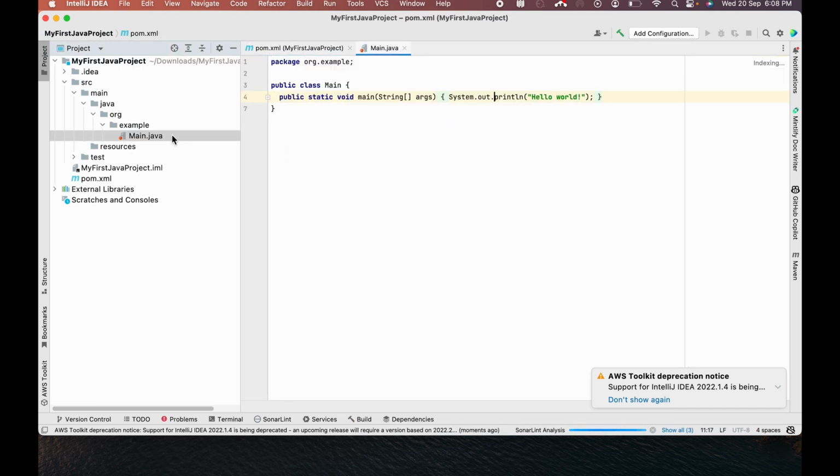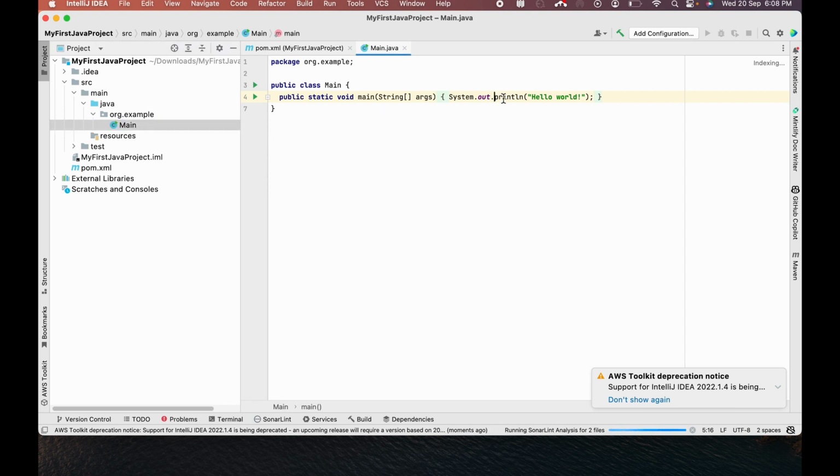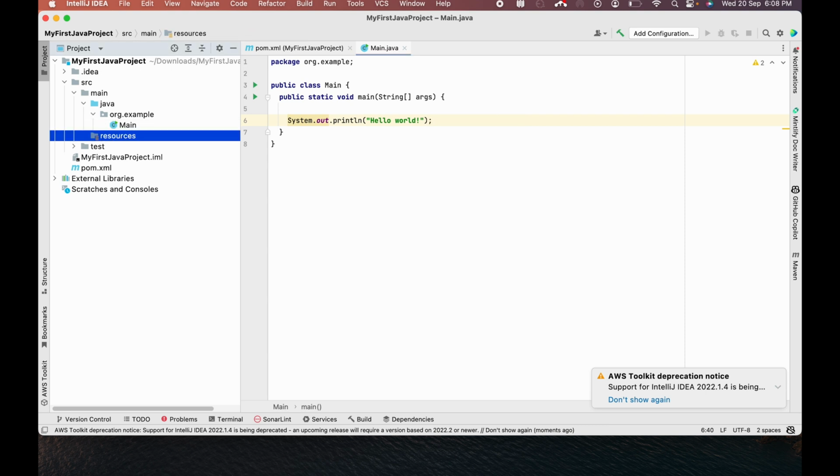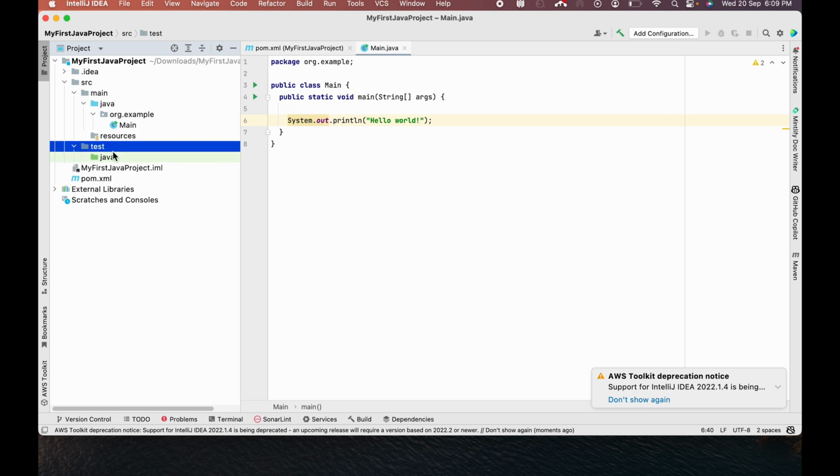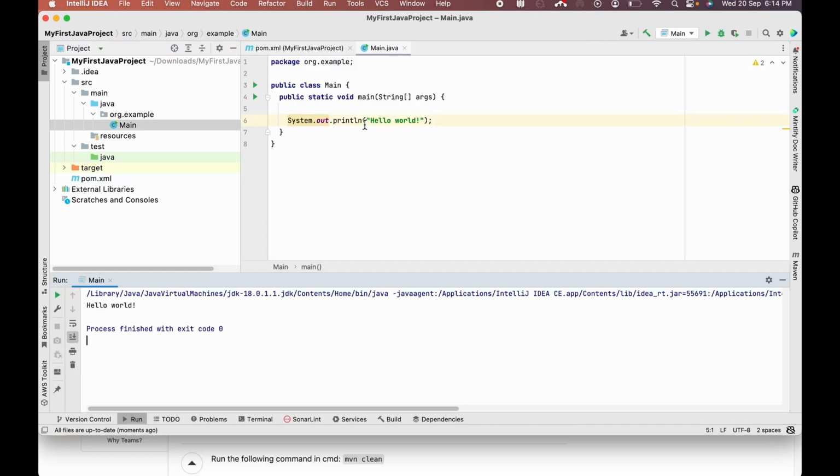So this project, as you can see, if we go to the main file, will have a main class and main function, and this will print hello world. It also has a resources folder. The resources folder will have other supporting XML files or JSON files that we can use. The test folder will have the test case files, here the pom XML, main class file, and we have the main function.